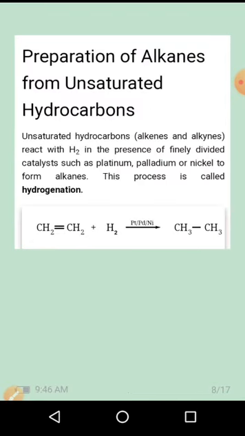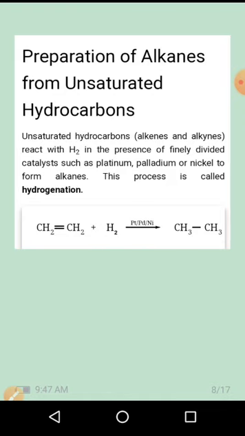Next one is preparation of alkanes from unsaturated hydrocarbons. Unsaturated means the compound contains a carbon-carbon double bond or a carbon-carbon triple bond. Those are all unsaturated compounds. Here the unsaturated hydrocarbon reacts with hydrogen in the presence of finely divided catalysts such as platinum, palladium or nickel to form an alkane. This process is called hydrogenation. So this is one of the methods for preparation of alkanes.